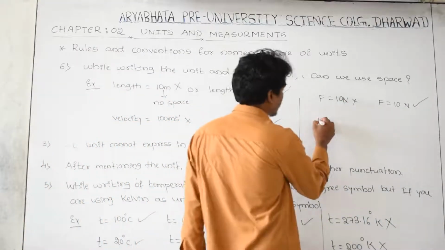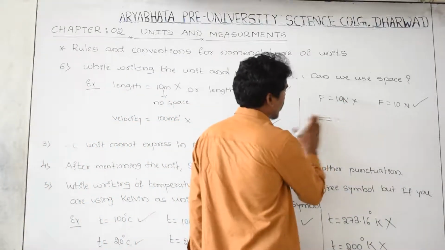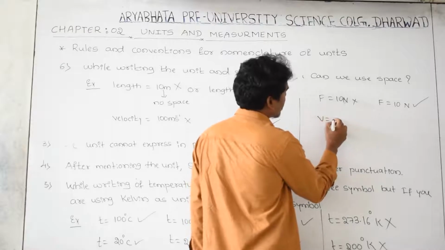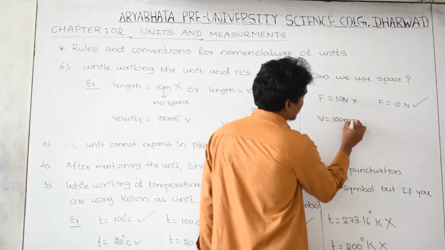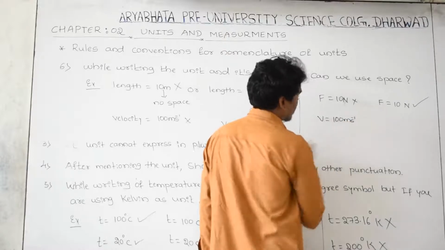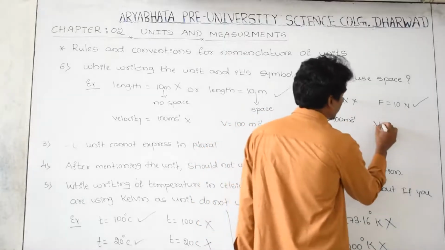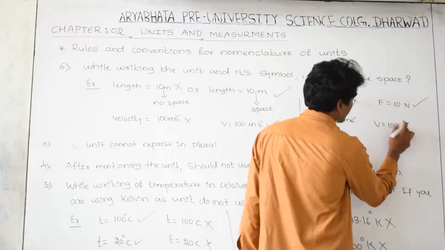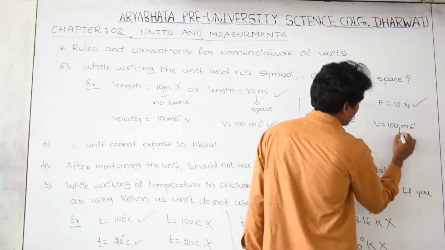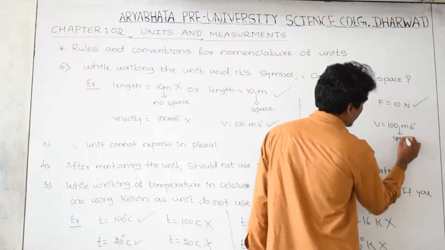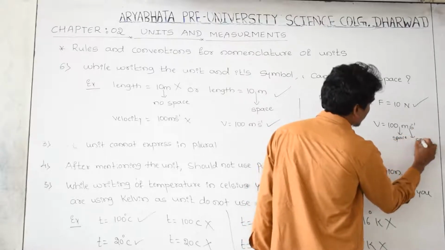And or else velocity is equal to 100 meter per second. This is wrong. Velocity is equal to 100, again space required, meter, again space required, second. Here is the space and here also space.